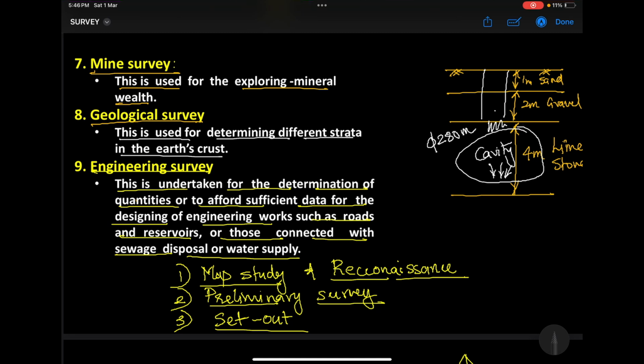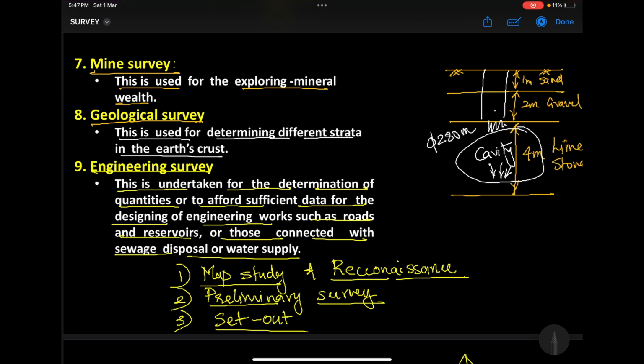Why do we need to understand this stratification? Because there are some dangerous terrains in the earth known as limestone terrains. Limestone terrain means after this particular gravel, there will be large deposits of limestone. Say some 4 meter, we are having limestone. The problem with the limestone is, from the outside, the limestone will look like very hard rock, but inside you will have large cavities like this. So from outside it is a very strong rock, but in fact it contains large cavities inside. Without knowing this physical phenomenon, if you try and put your foundation on this limestone,